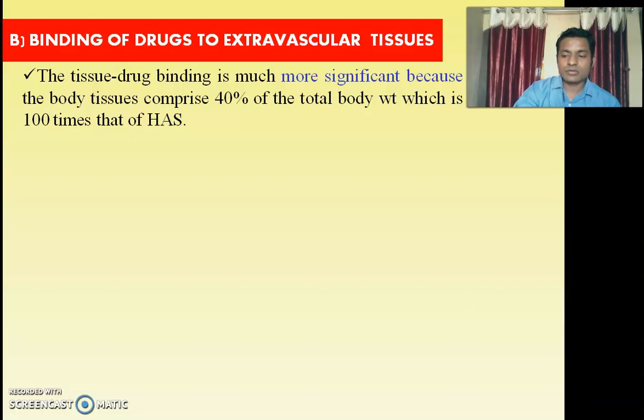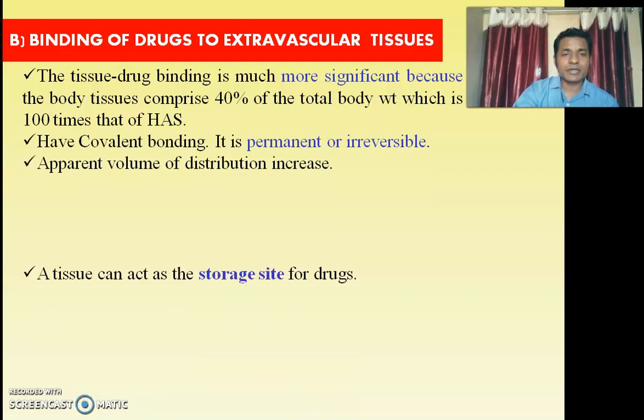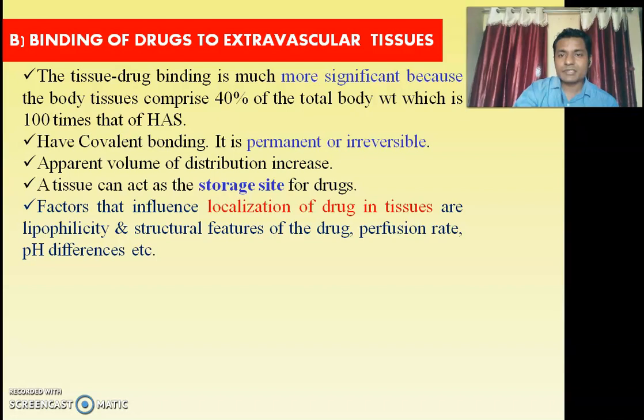Now the next component is the binding of drug to extravascular tissue. Tissue drug binding is significant because body tissue comprises 40% of total body weight, which is about 100 times that of human serum albumin.